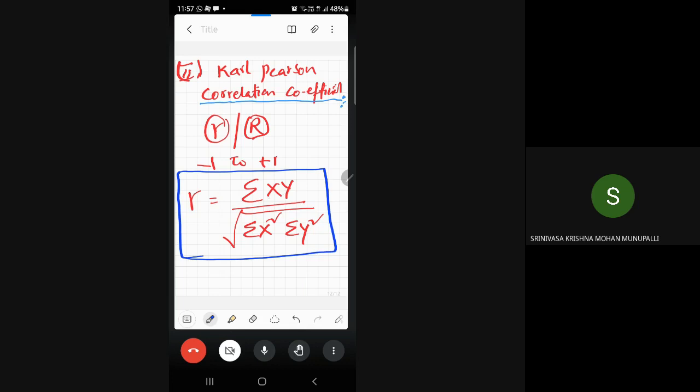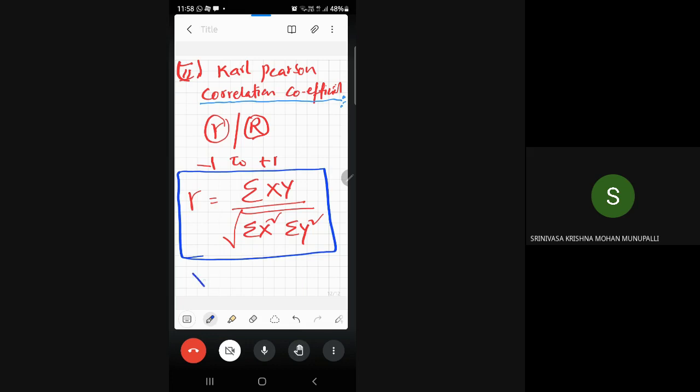Then what are x and y, sir? Remember, x and y are the two variables under study. That means the variables we study are represented by x and y. But remember, this is called the deviation method. So we cannot take x and y directly from the data.